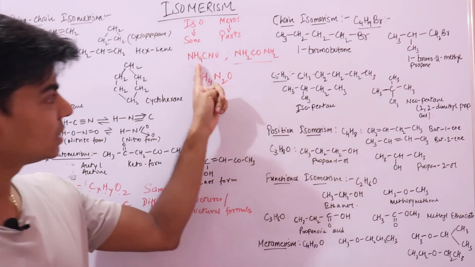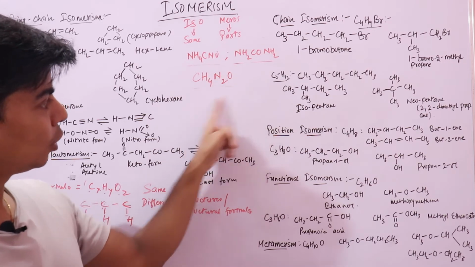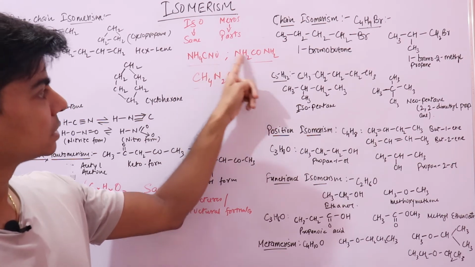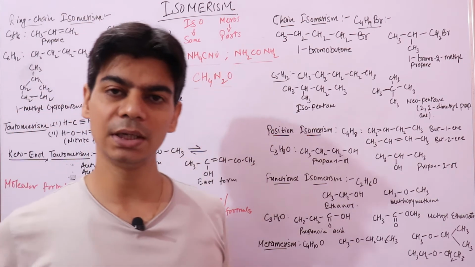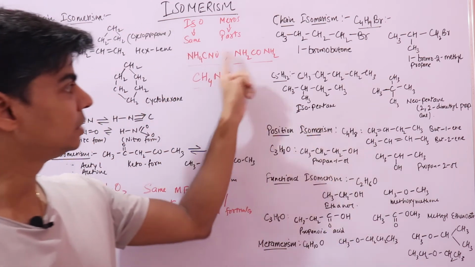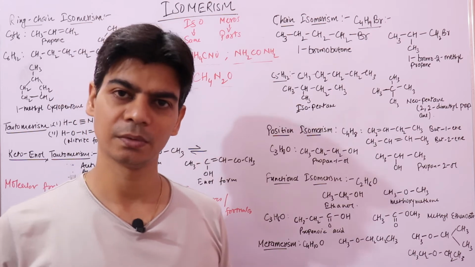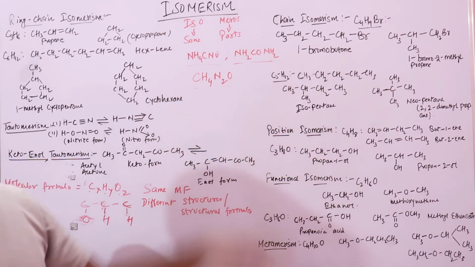These two compounds have the same molecular formula, but the atoms in these two molecules are differently arranged, which means they have different structures. These two molecules are isomers, and this phenomenon is known as isomerism.